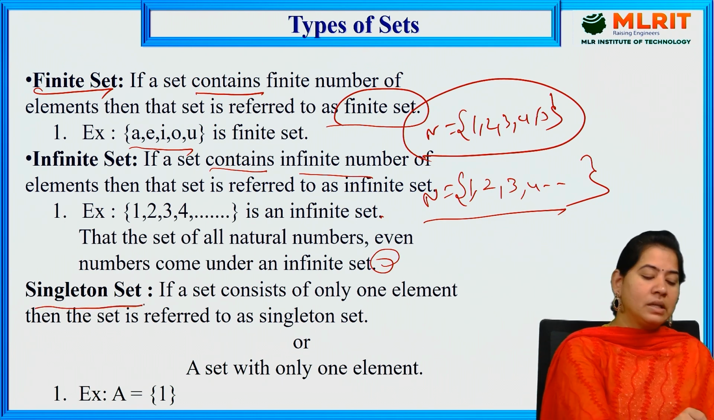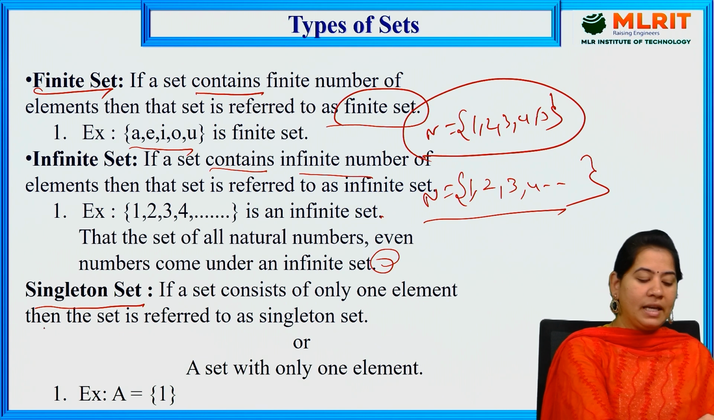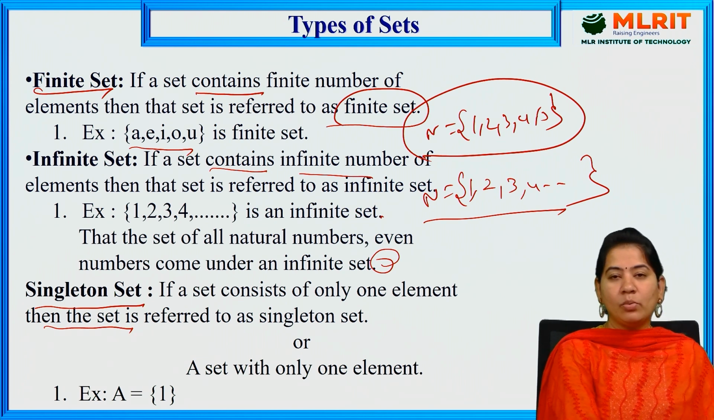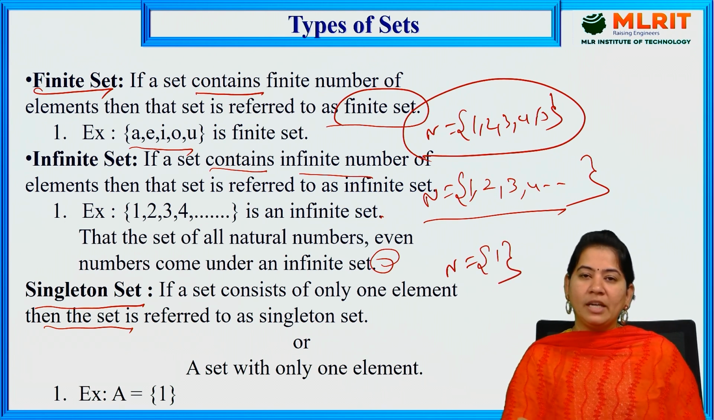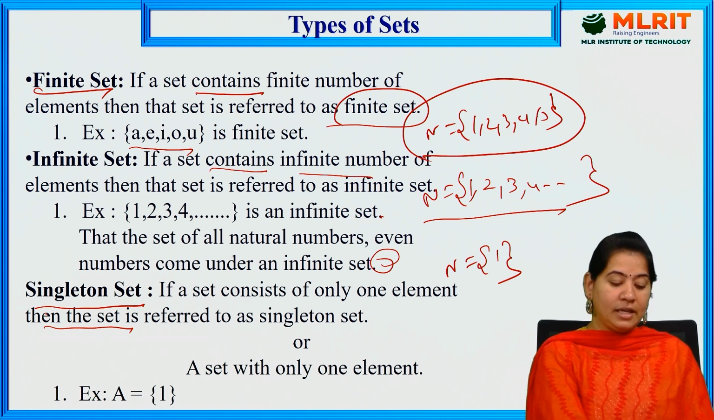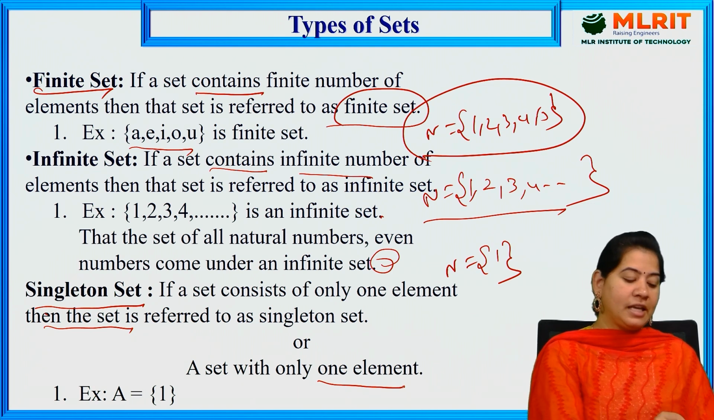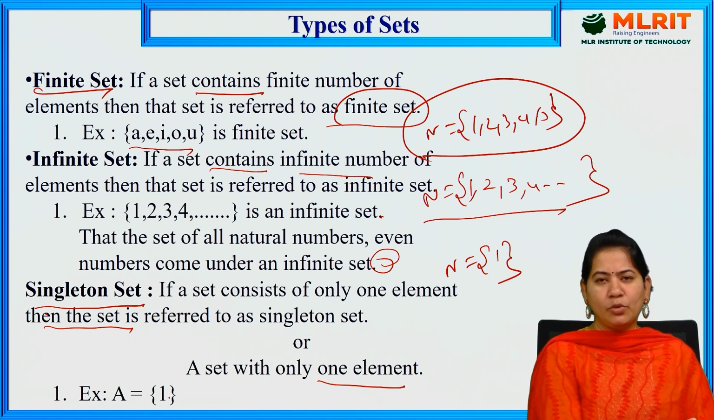Next we have singleton set. If a set consists of only one element, then that set is referred to as a singleton set. Let us suppose N is a set where I have only one element within the braces, which is a member of that set. Then I can say that particular set is called a singleton set. A set with only one element we call a singleton set. For example A is equal to {1} or B is equal to {2}.